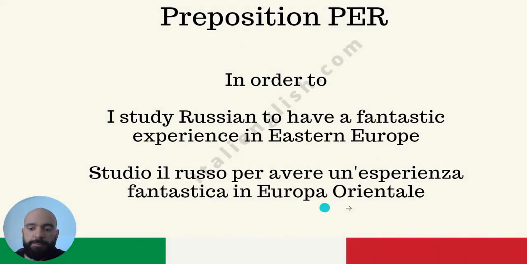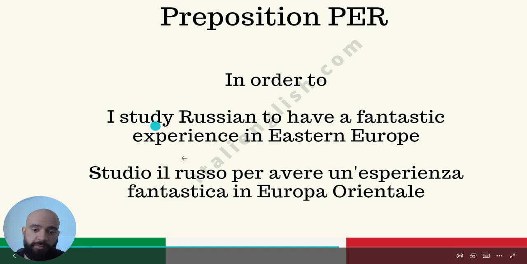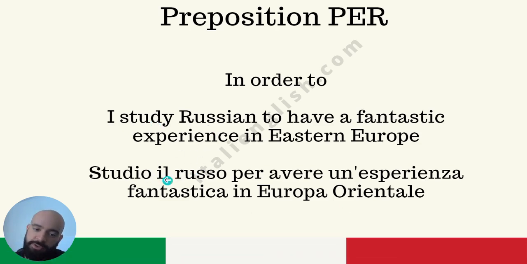Studio il russo per avere un'esperienza fantastica in Europa orientale. Studio, I study, il russo, Russian. You can also cut the article, but like I told you, use it. Per, in order to have, per avere; avere stays in the infinitive. Un'esperienza, experience, fantastica, fantastic. Everything is feminine. Why is it in and not a?